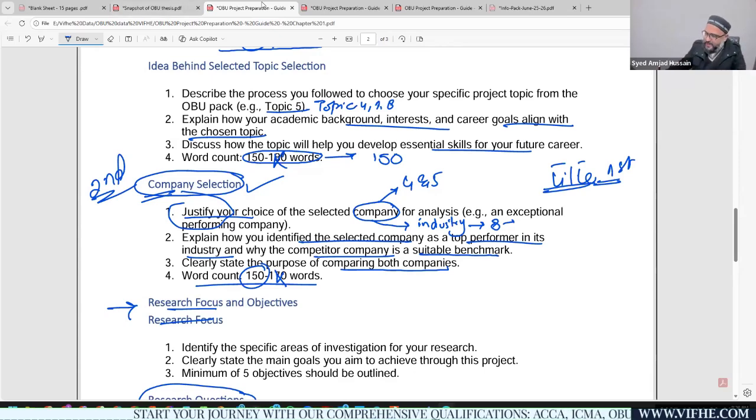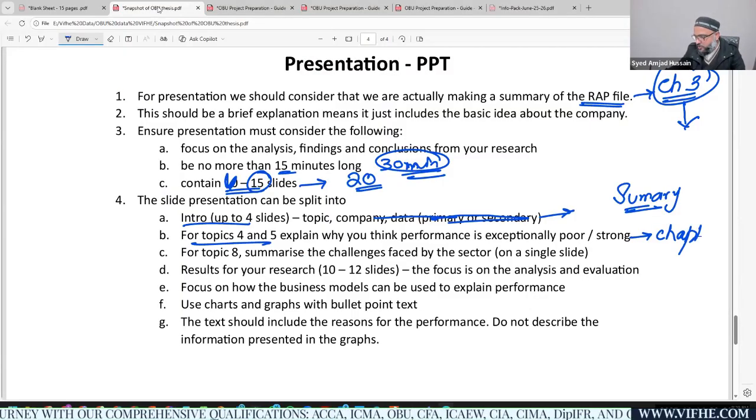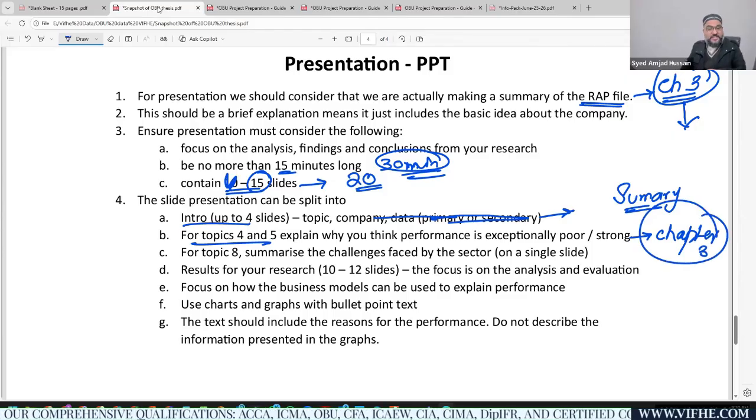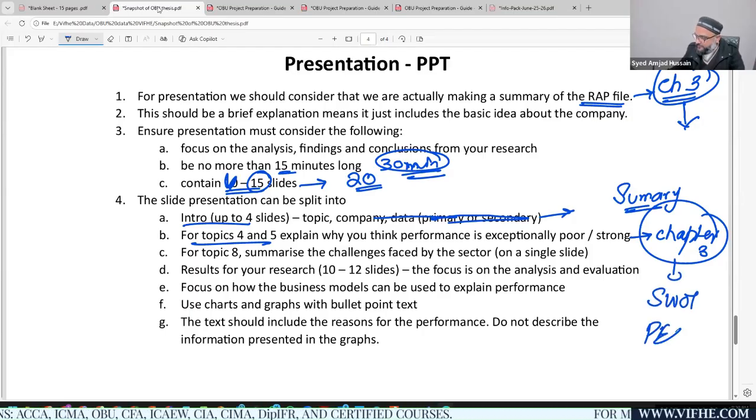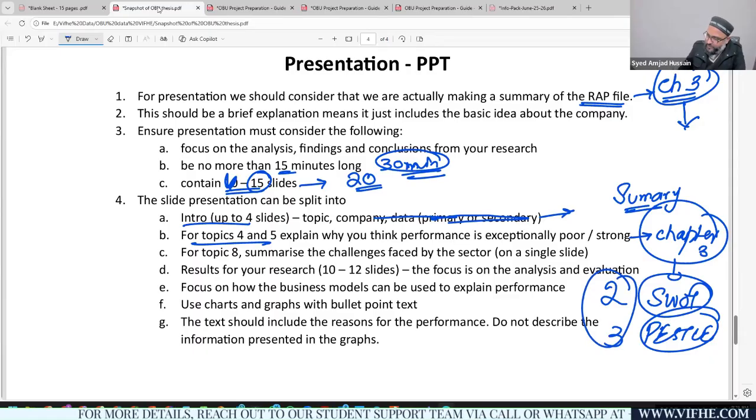Now, the fourth slide is straight away, you need to jump to chapter number 3. Within that chapter number 3, you should be providing the SWOT summary, the PESTEL summary, right? Once you are done with SWOT and PESTEL summary within your presentation slides, you might have 2 slides for the SWOT model and 3 slides for the PESTEL model. So we have 5 slides.